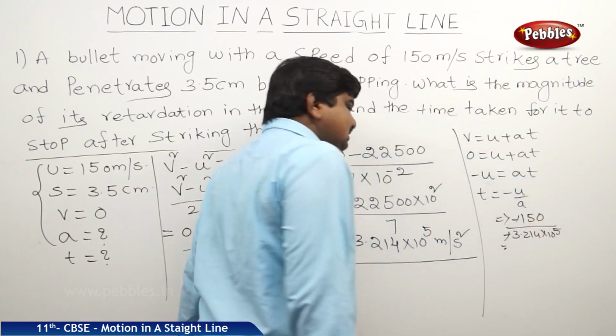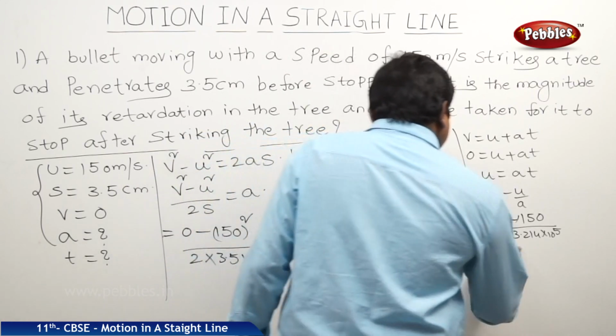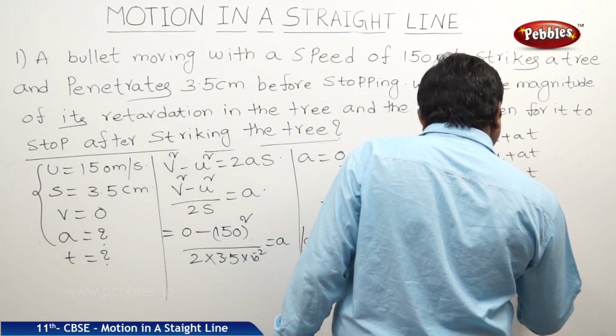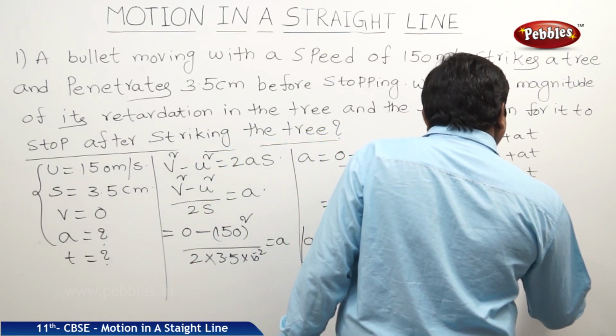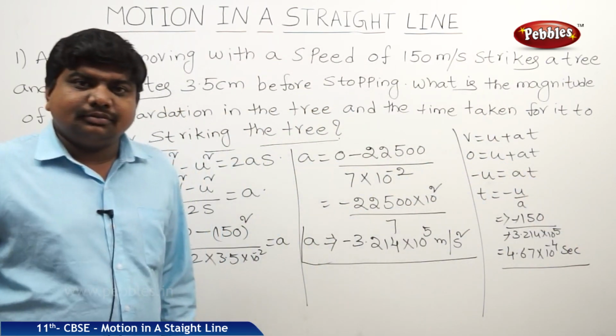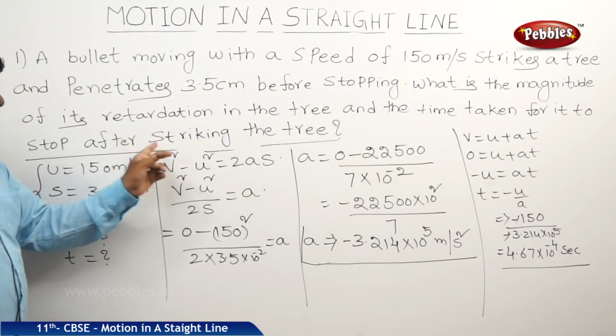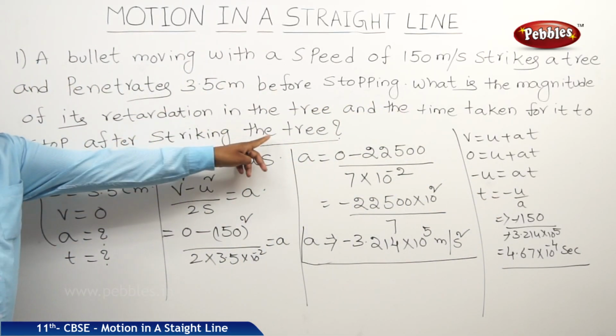Minus and minus get cancelled. So if you see the answer, we will get some 4.67 into 10 to the power of minus 4 seconds. So this is the time taken for the bullet to stop after striking the tree.